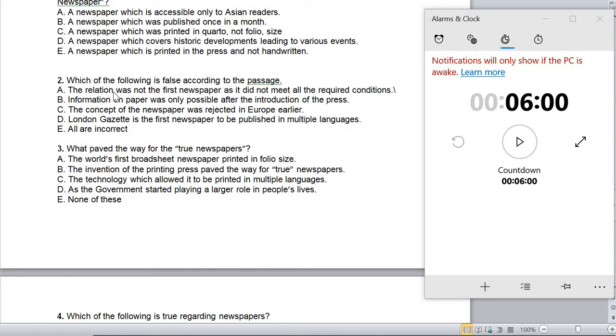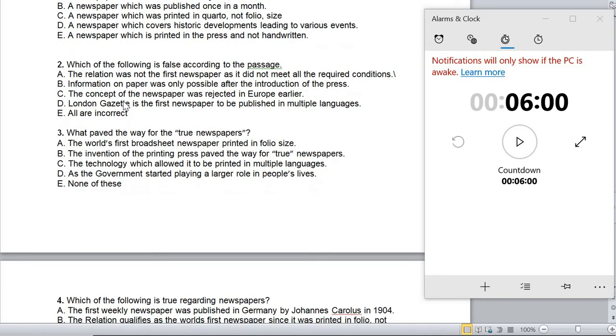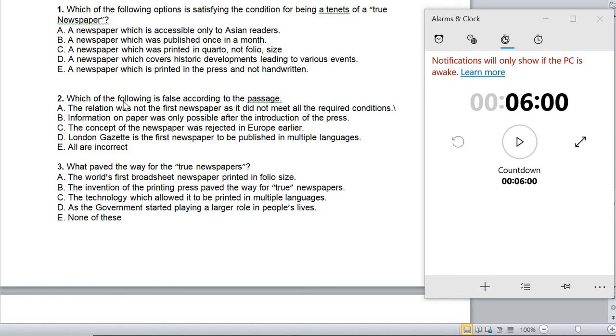Basically, these type of indirect questions where they ask us to validate each and every option. The question starts like this: which of the following is false? Which of the following is true? Which of the following is incorrect? These are the questions which take time but are very easy to answer. Will definitely get your 100% marks. So how do you tackle these kind of questions?